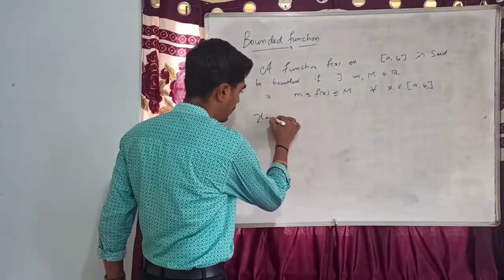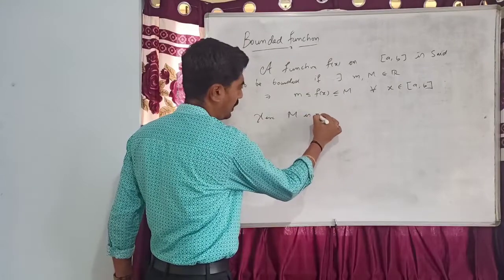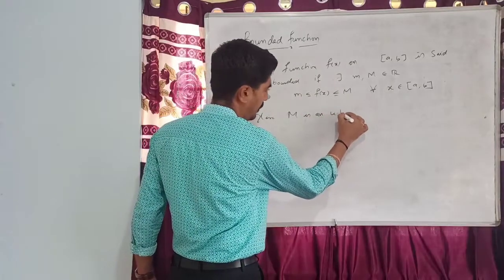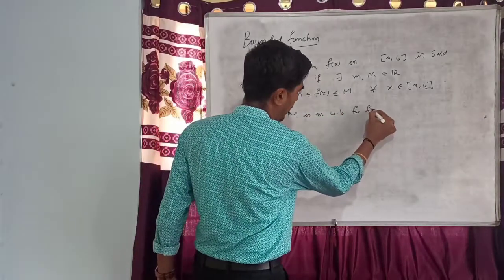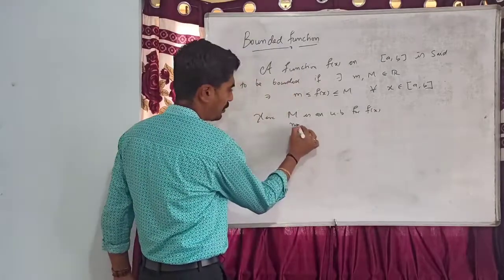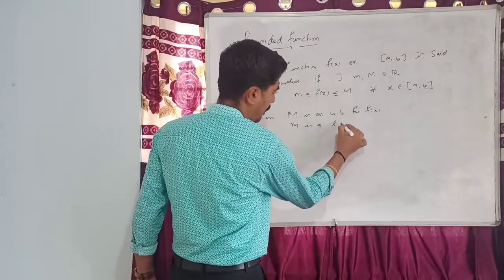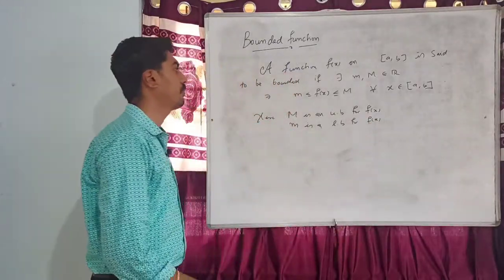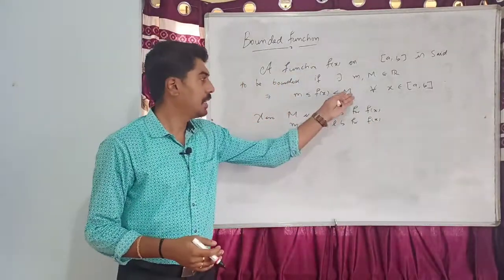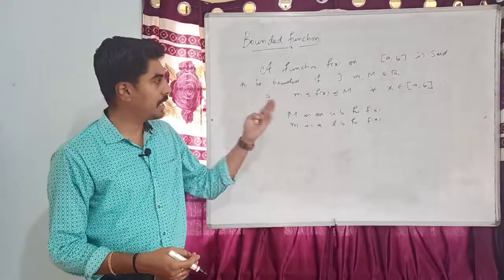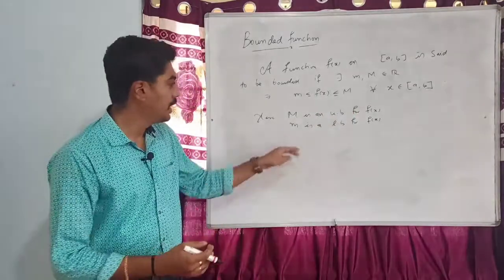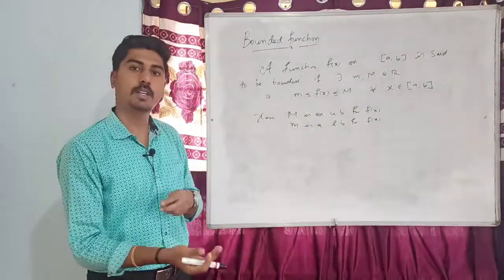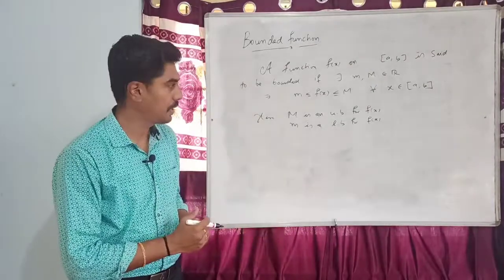Here capital M is an upper bound for f of x and small m is a lower bound for f of x. If capital M is an upper bound, any value greater than M is also an upper bound. If small m is a lower bound, any value less than m is also a lower bound.